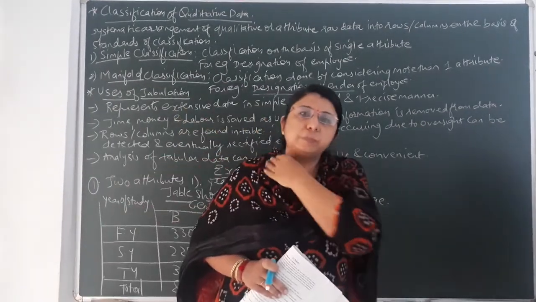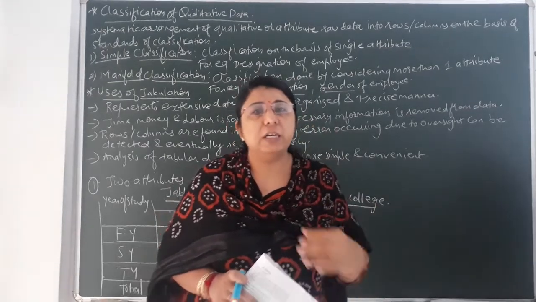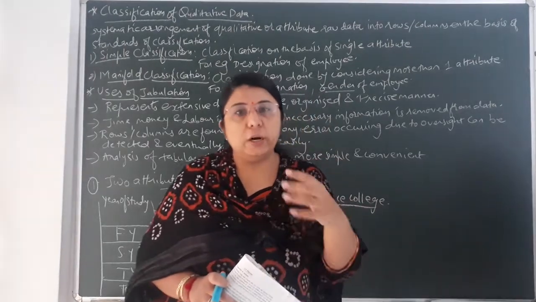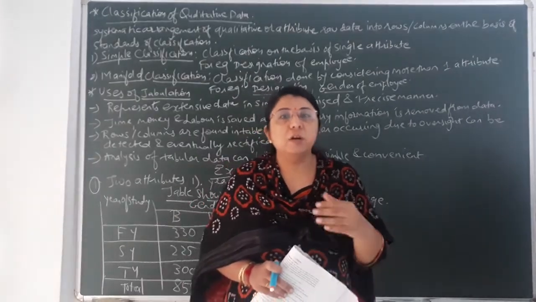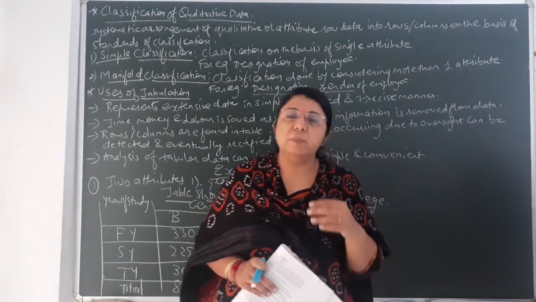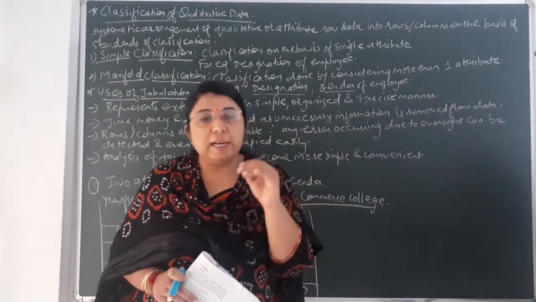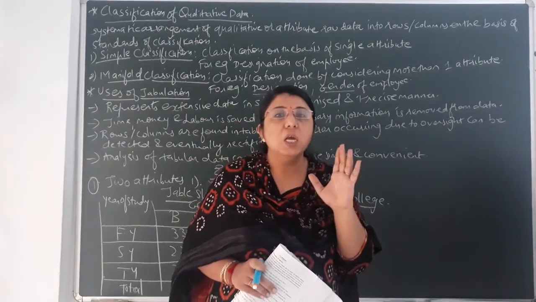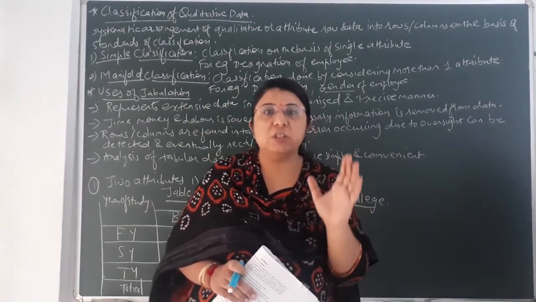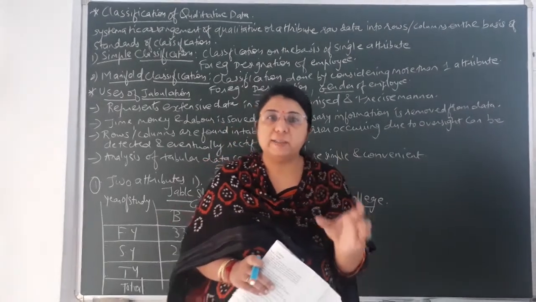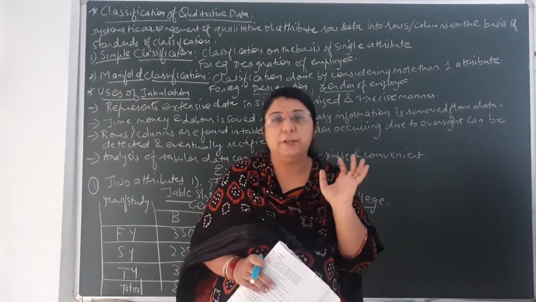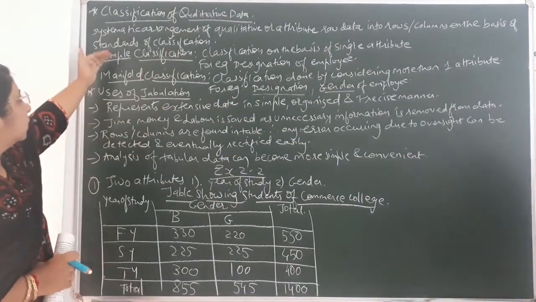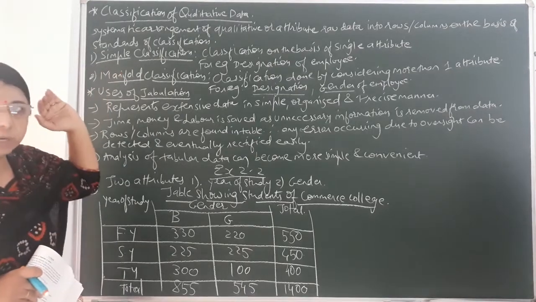Now students, the classification of the given data in tabular form can be done with 2 or more than 2 attributes also. But as per our course, you can see even in the textbook that maximum 3 attributes classification is being done in your textbook. So as per our syllabus, we'll consider that type of sums in which the data is to be tabulated or classified in maximum 3 attributes. So you can understand these 2 types of classification, that is simple classification and manifold classification.